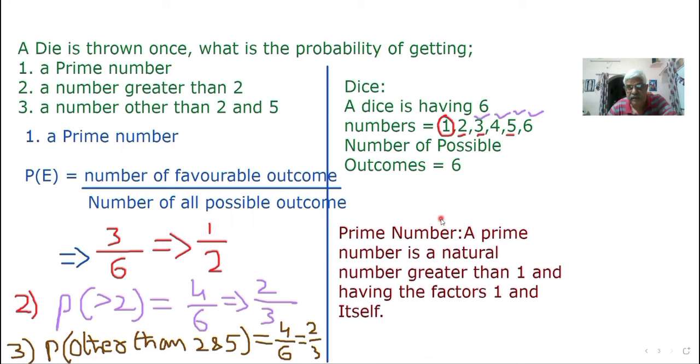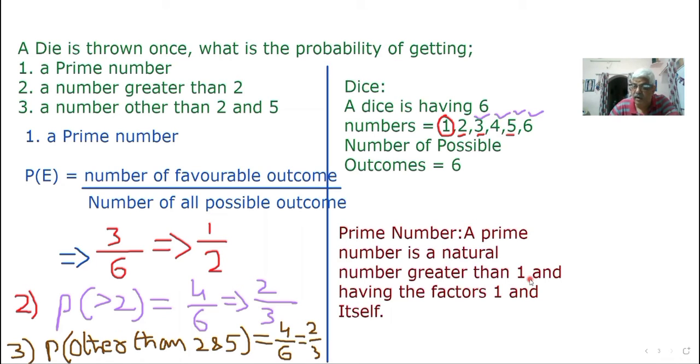And we have to know what a prime number is. Prime number, dears, remember, it is a natural number. Natural number definition is what? Counting numbers are called natural numbers, meaning other than 0 and negatives, the counting numbers 1, 2, 3, and so on up to infinity. Then it is a natural number greater than 1.